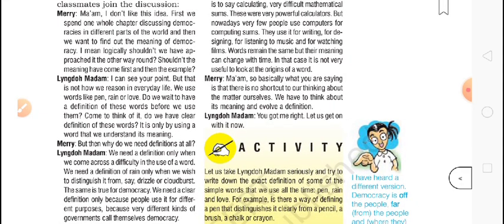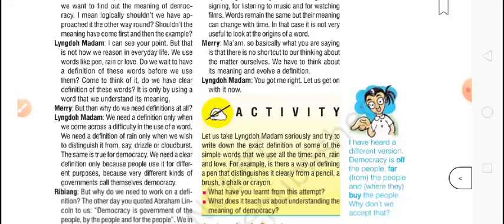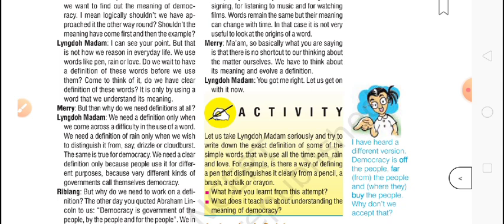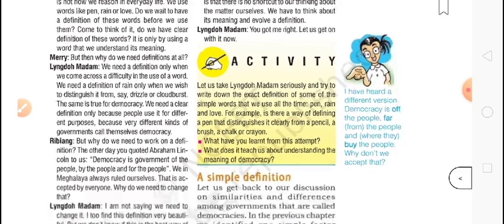Mary says, "Ma'am, so basically what you are saying is that there is no shortcut to thinking about the matter ourselves. We need to think about its meaning and evolve a definition." Ma'am says, "You got me right. Let us get on with it now."